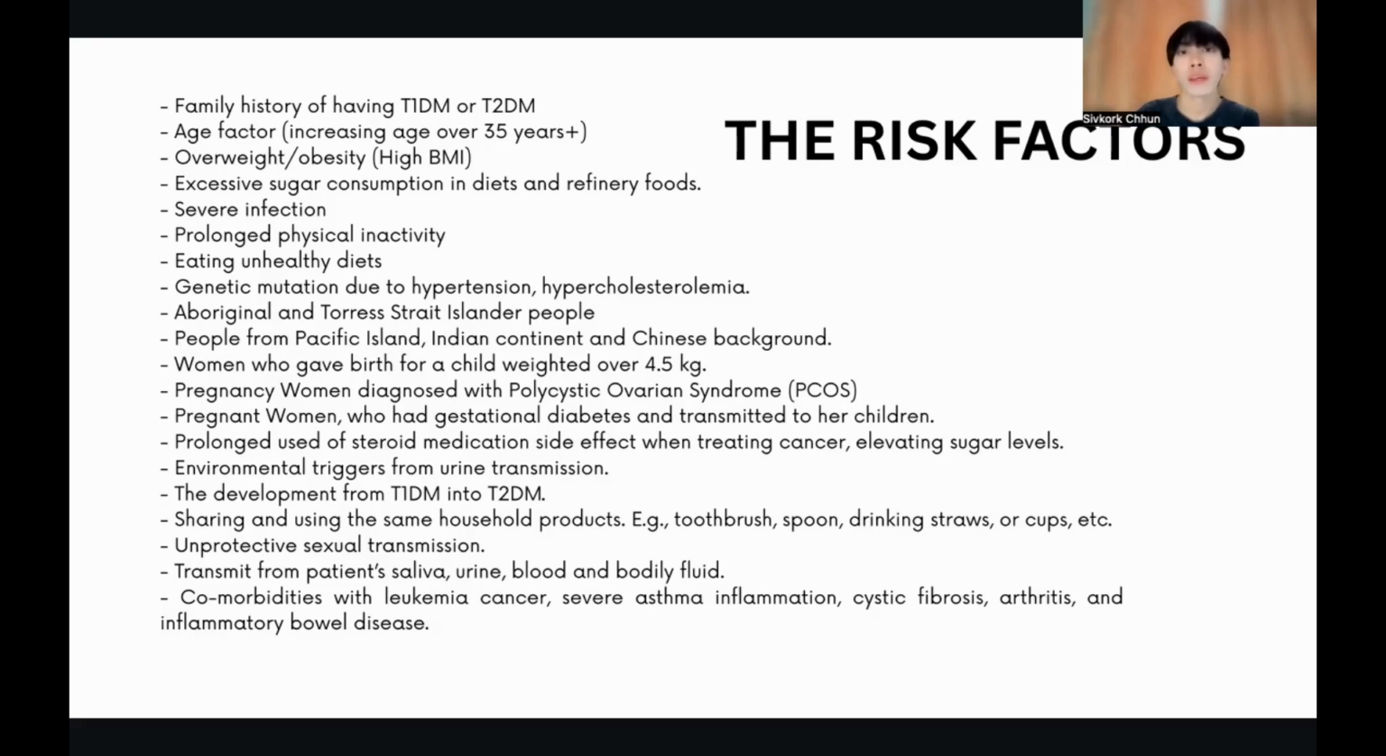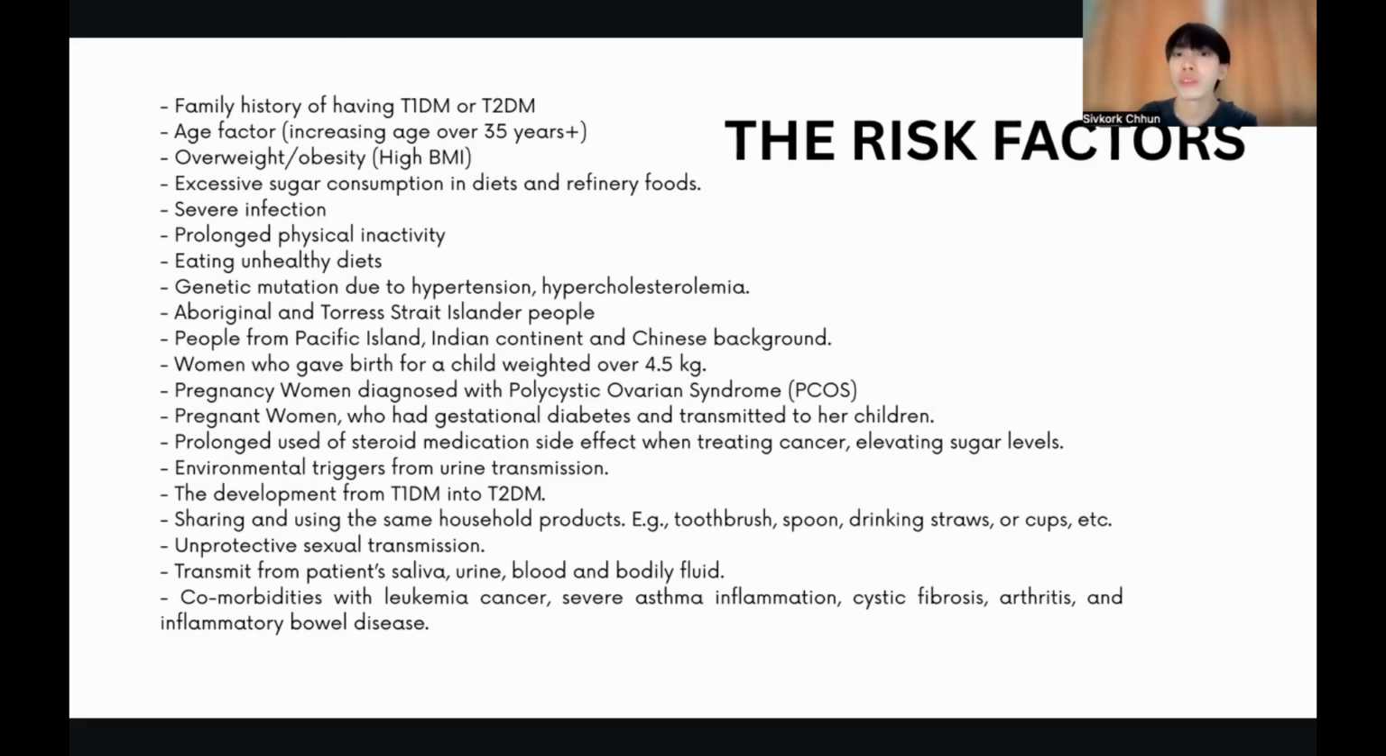Prolonged use of steroid medication. For patients who use steroid medication, the side effect can also elevate the glucose level. Usually steroids are used for those with cancer. So people who are using steroid medication to treat cancer, the side effect and prolonged use of that medication can increase their sugar level and then become comorbid with diabetes, and it's type 2.